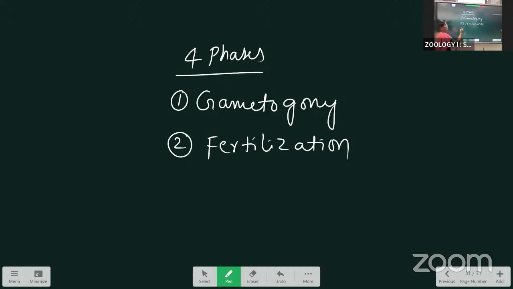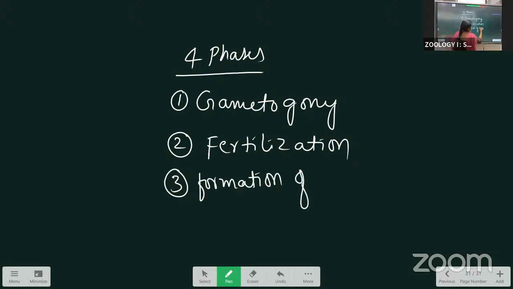The third one is the formation of ookinete and oocyst. Sorry, first ookinete and oocyst. Next, the last one is called sporogony.